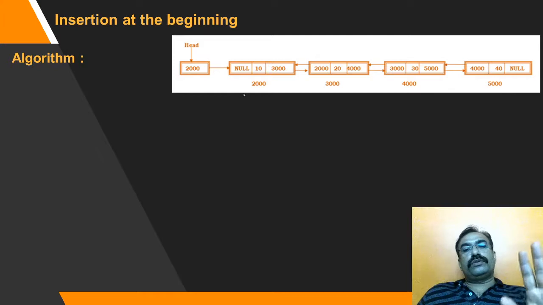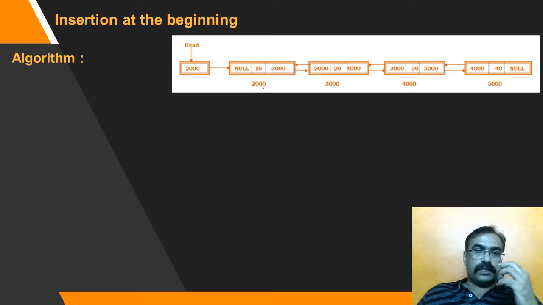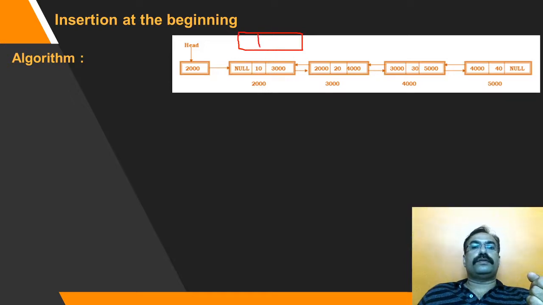how am I going to insert a first node? Just recall how we perform the insertion operation in the singly linked list. First of all, you create the node which you want to insert, right?